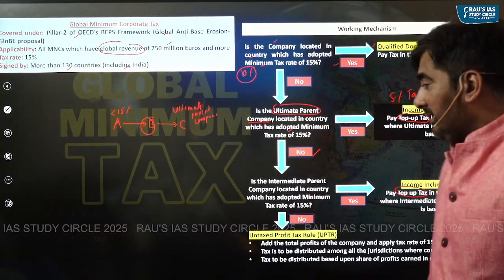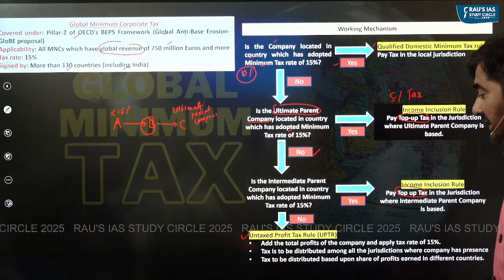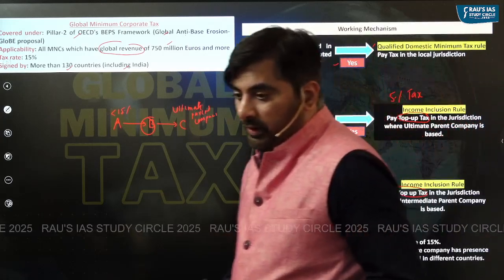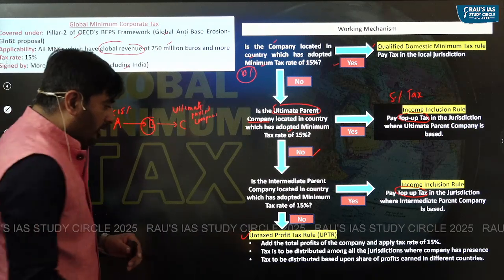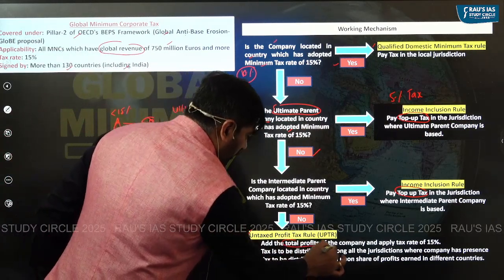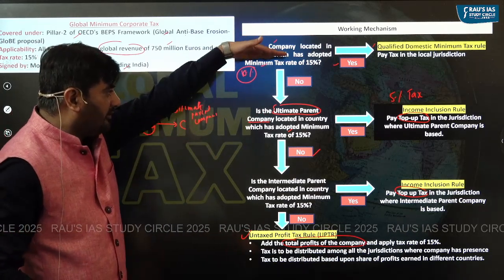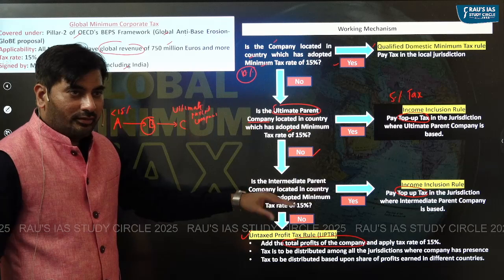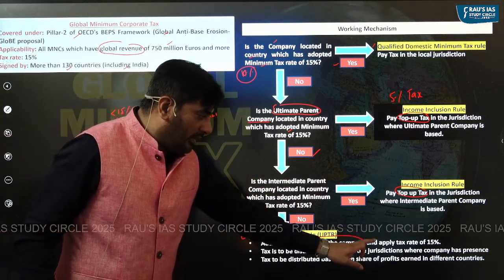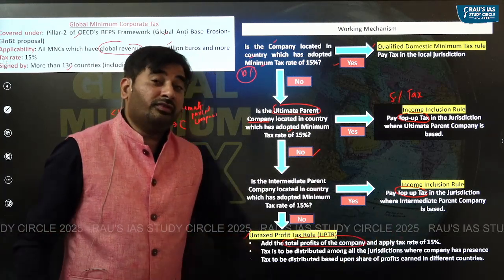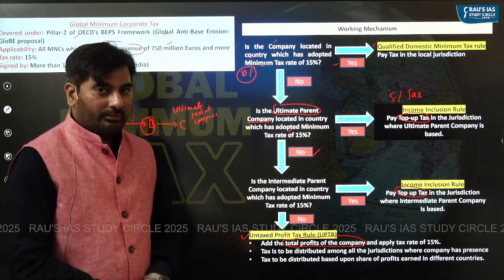In that particular case, we will look at what is called the untaxed profit tax rule. As per this untaxed profit tax rule, we will add the total profits of the company, which is earning in this country, and this country. What is its total profit? On that total profit, we will apply a tax rate of 15%. We'll say 15% tax will be applicable.